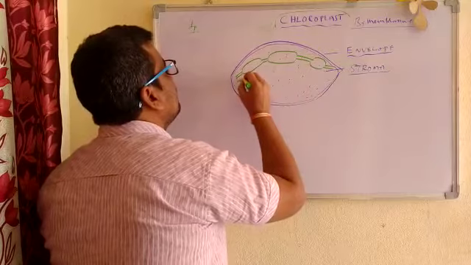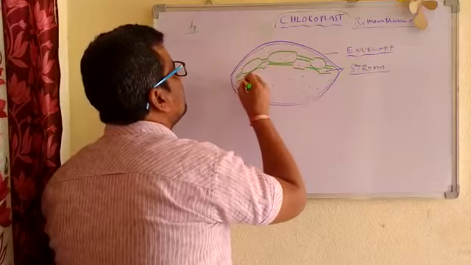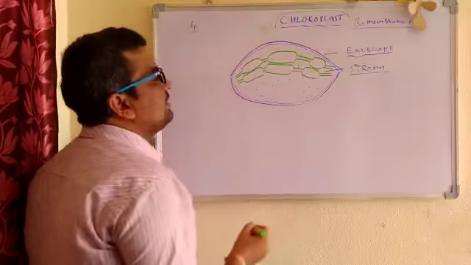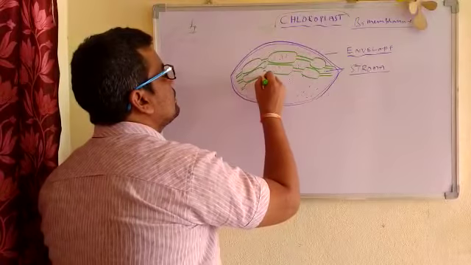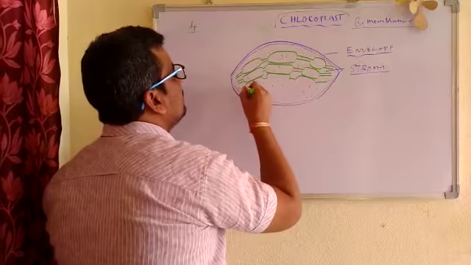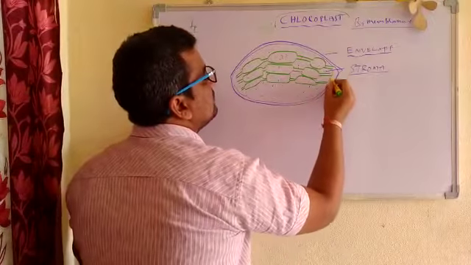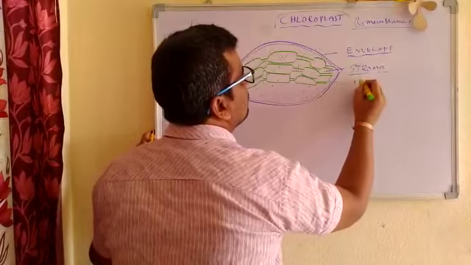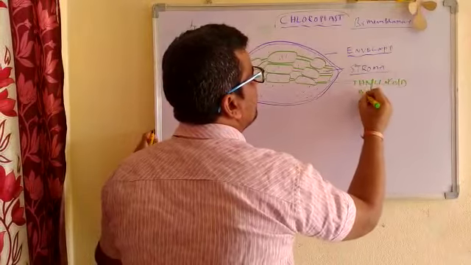Thylakoid membrane. If you observe, I am drawing these box-like structures, lamella-like structures here. So these are 1, 2. Let's draw one more. These are nothing but the arrangement of the thylakoid membrane. The third portion: these membranes are called thylakoid membranes.